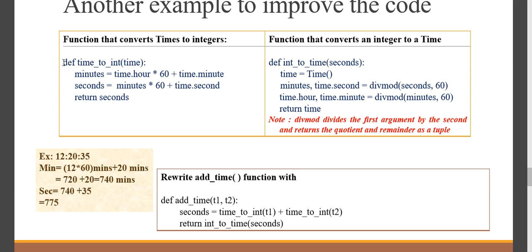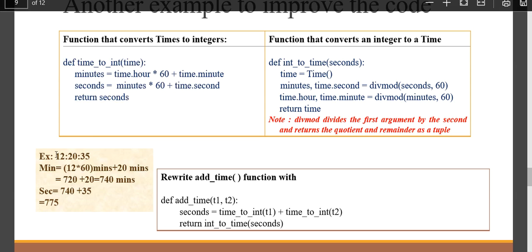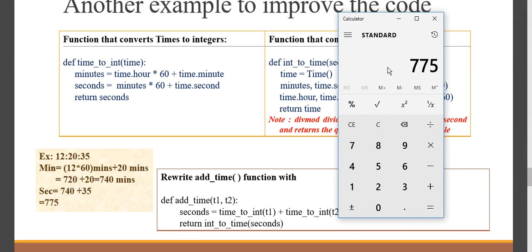So how this can be done is you can define a function. If you can see this example, I want to convert this into number of seconds. So 12 hours is equal to 60 minutes each. First you will convert that into minutes, so you will get 720, plus 20 minutes is 740 minutes. Then this minute has to be converted into seconds, so 740 minutes is converted into seconds by multiplying it with 60. Sorry, the 60 is missing here, it has to be multiplied by 60. 740 into 60 plus 35, we will see what will be the output.